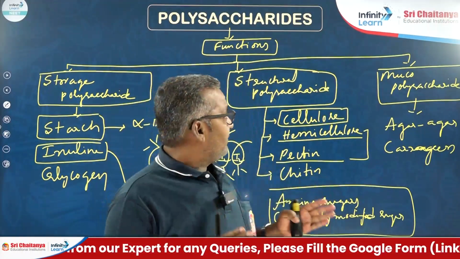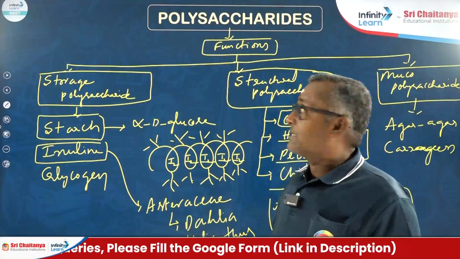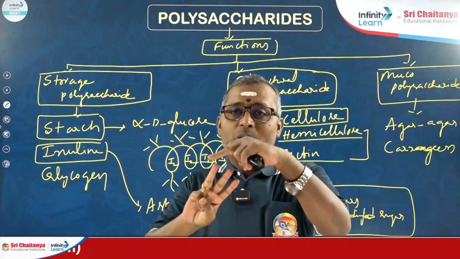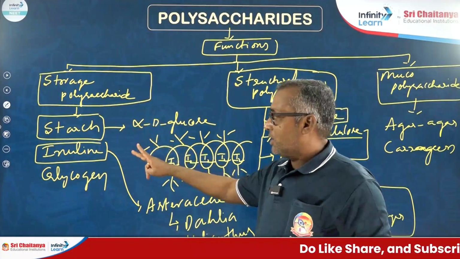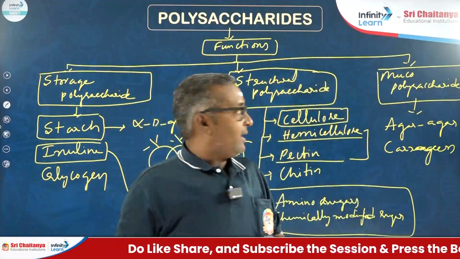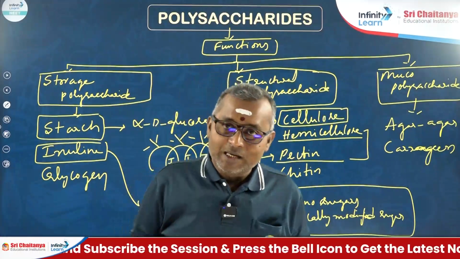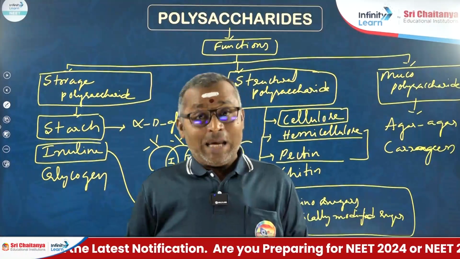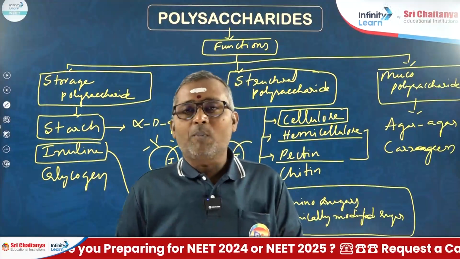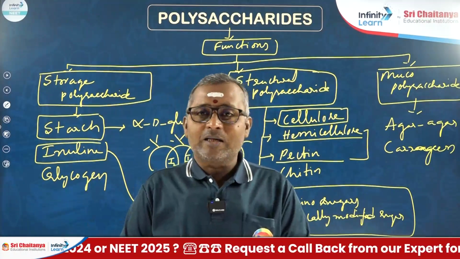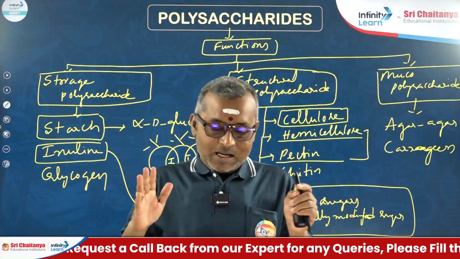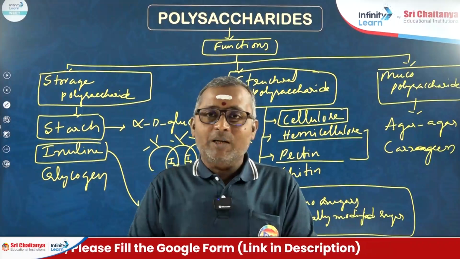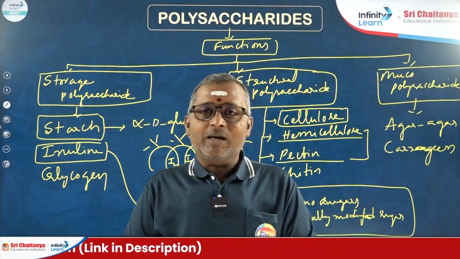So this is what you can see with regard to polysaccharides on the basis of their functions. On the basis of functions, we have three categories. Storage polysaccharides like starch, inulin, glycogen. Structural polysaccharides like cellulose, hemicellulose, pectin, chitin. And mucopolysaccharides like agar-agar, carrageen, heparin. Heparin is also a mucopolysaccharide. These are some important examples with regard to polysaccharides, and these are a few important things usually asked in the NEET examination about polysaccharides. We'll meet again in another video.